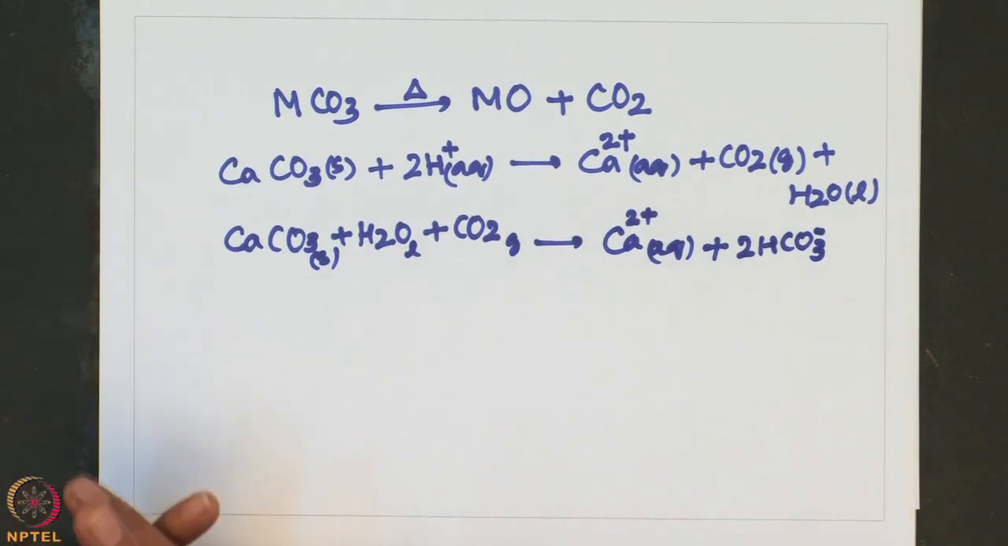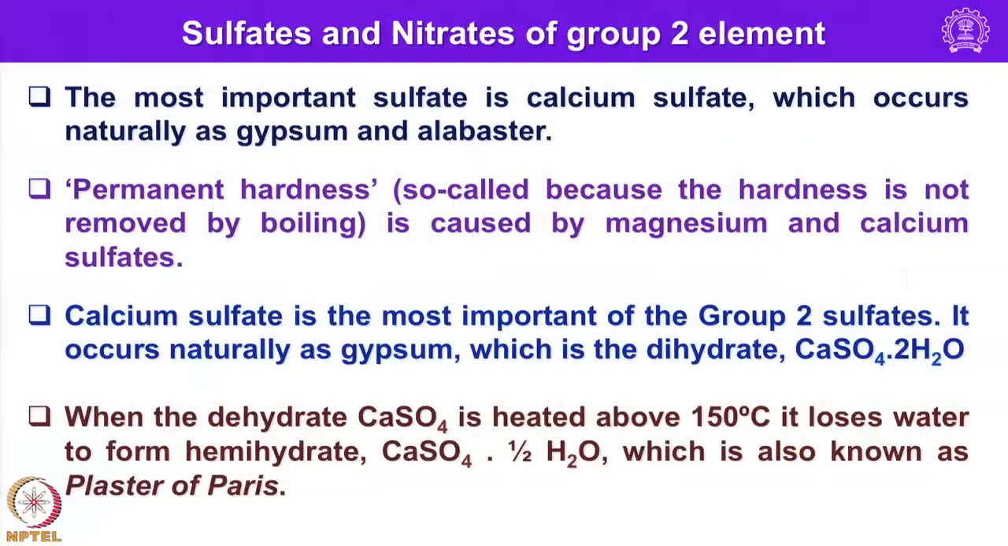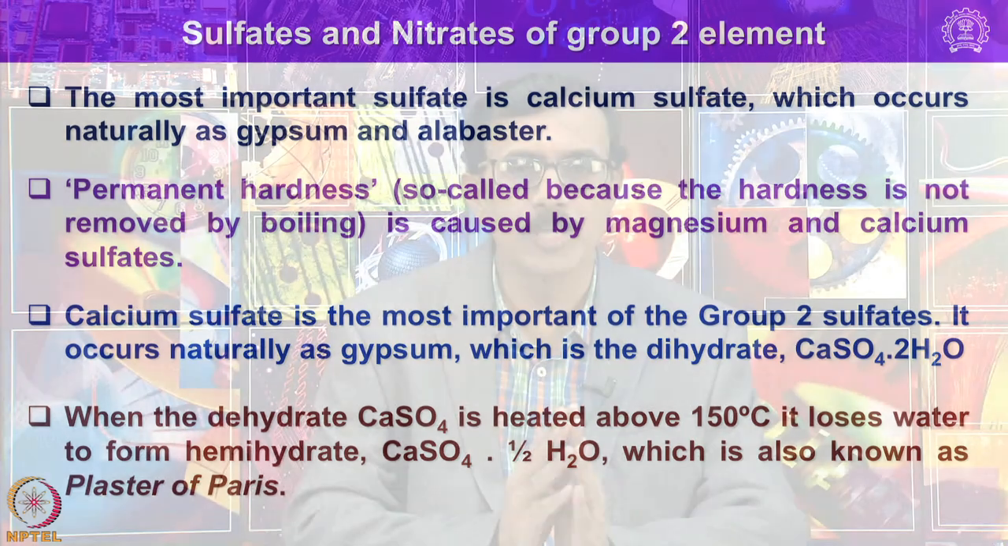Okay. So, similarly, one can also conveniently make sulfates and nitrates of group 2 elements. The most important sulfate is calcium sulfate, which occurs naturally as gypsum and alabaster. The permanent hardness, so called, is the hardness that is not removed by boiling. That means when you simply heat water, and if you cannot remove the hardness by boiling, that is because of permanent hardness. It is essentially caused by magnesium and calcium sulfate present in water. So, calcium sulfate is the most important of the group 2 sulfates. It occurs naturally as gypsum. Gypsum is nothing but calcium sulfate dihydrate.